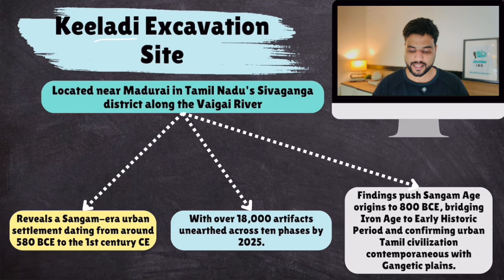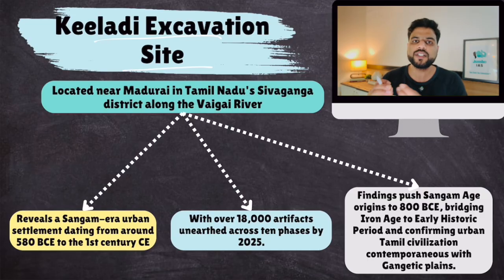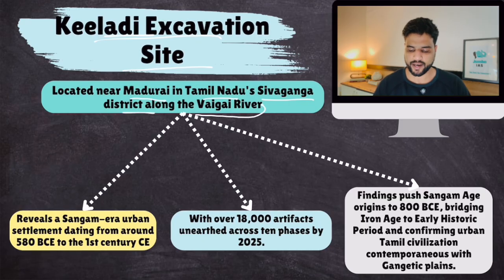So, the Kiladi excavation site. Let's talk about this excavation site, and then in the end, we'll talk about certain basic facts related to the Sangam age. This excavation site is located near Madurai in Tamil Nadu's Shivaganga district along the Vaigai River. That is why, like Indus Valley civilization, some people are calling it the Vaigai Valley civilization. It reveals a Sangam era urban settlement dating from around 580 BC to the 1st century CE.